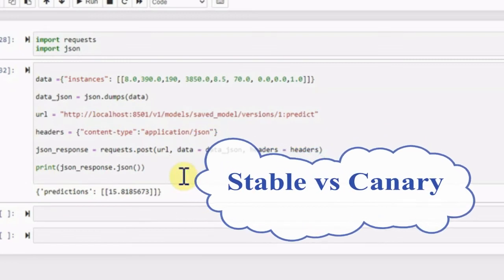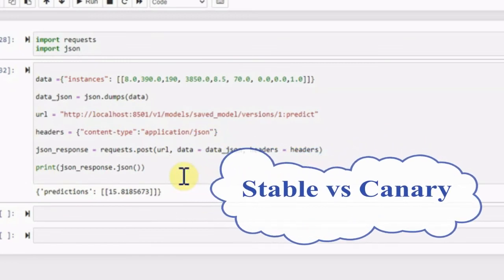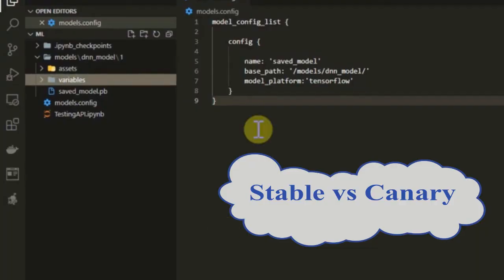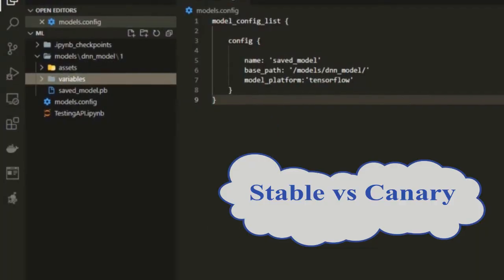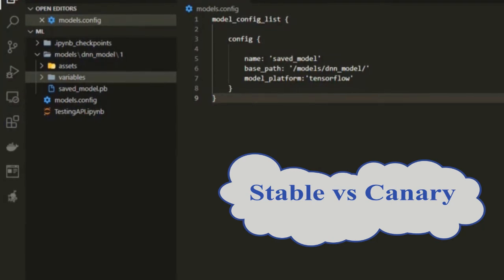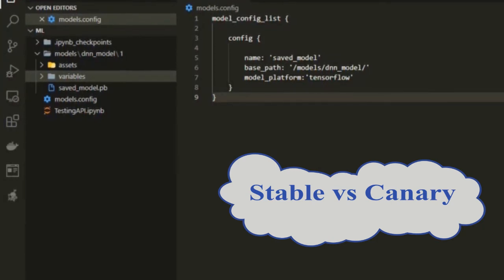So we need to apply some changes to the configuration file and create another containerized version of the application. So let's apply a stable version, a Canary version for our deployment. For doing that, I'm going back to my VS Code and try to modify it to include also a stable version and also a Canary version.